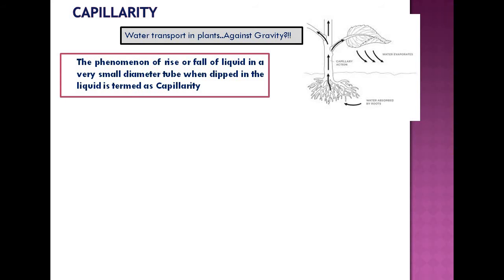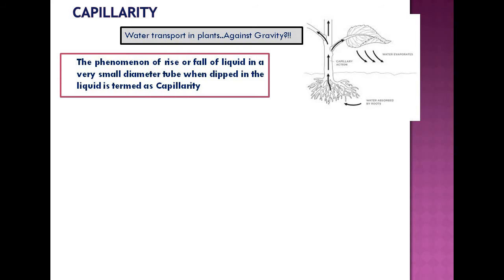We will define the capillarity property or the capillary action as the phenomenon of rise or fall of a liquid through a very small diameter tube when dipped in a liquid.